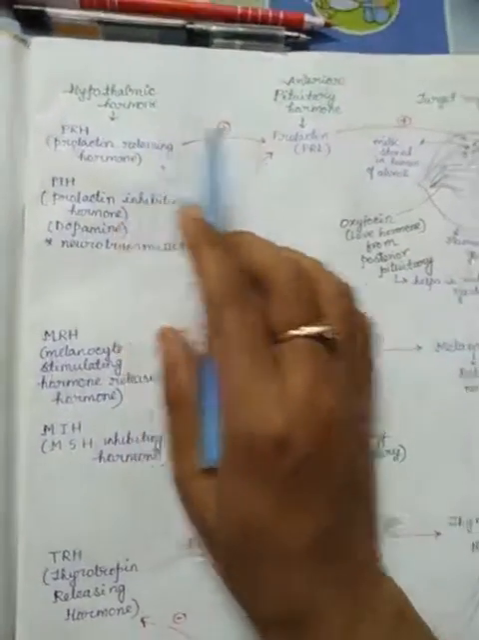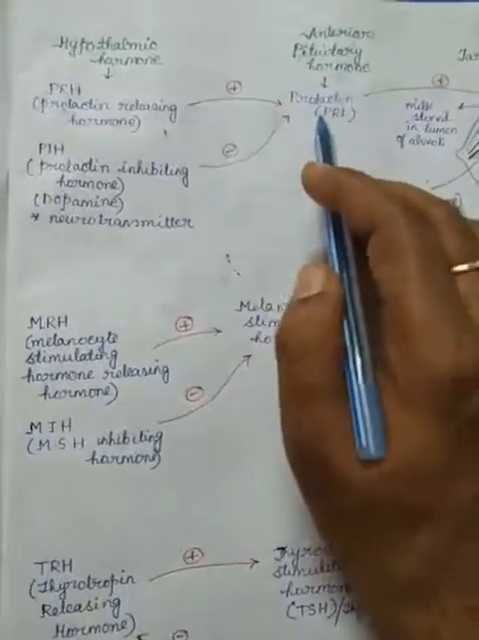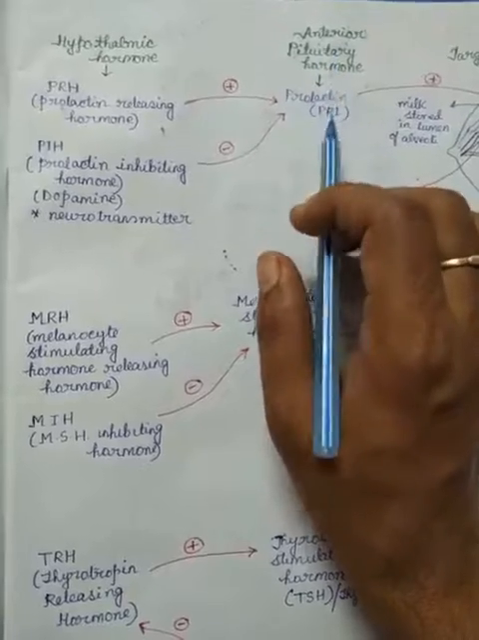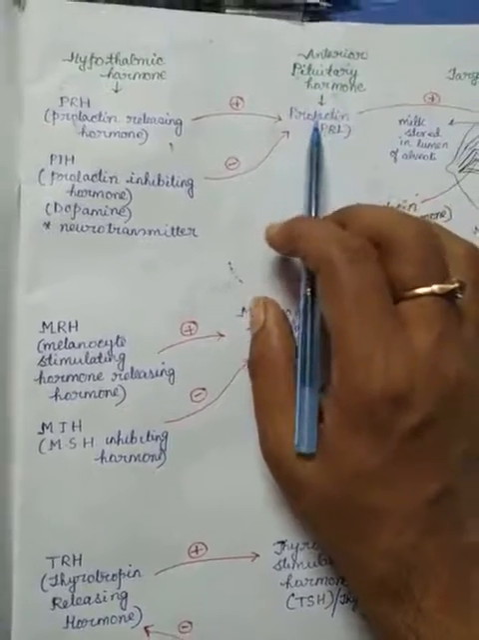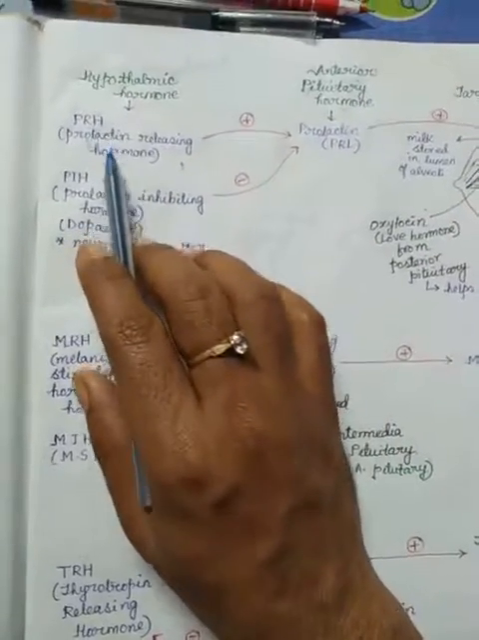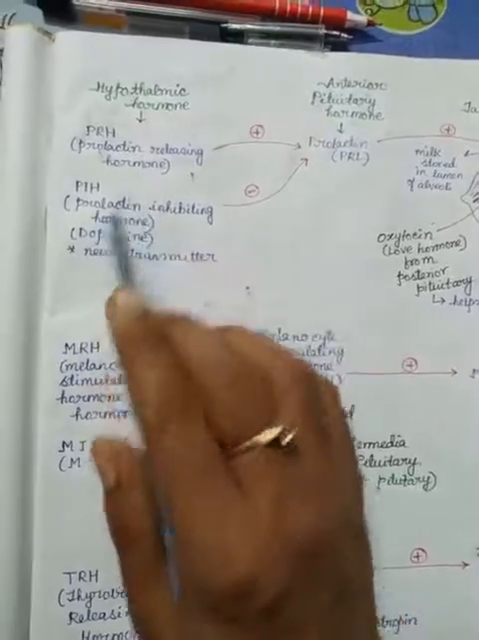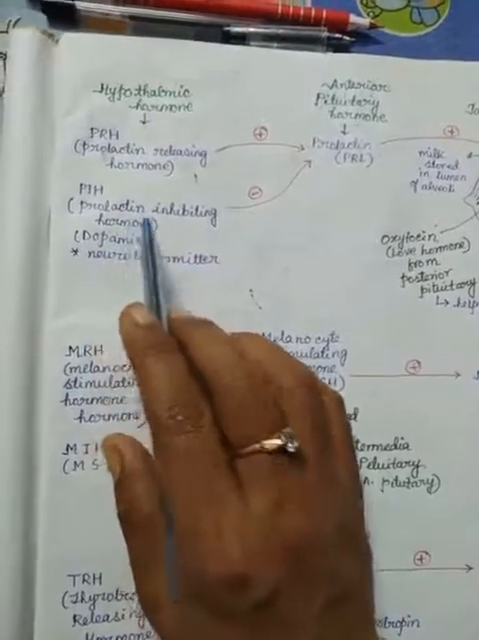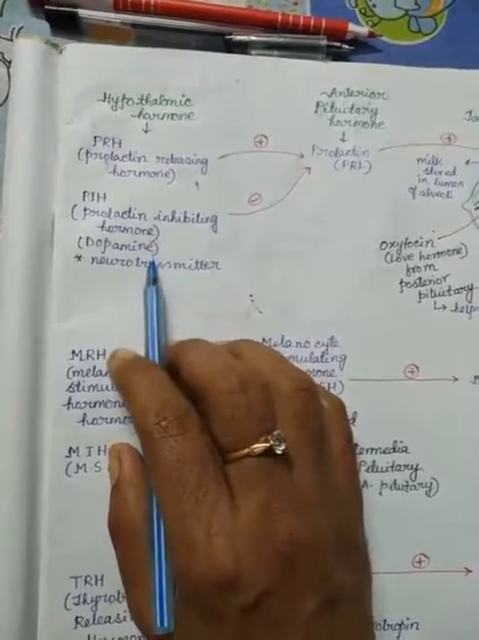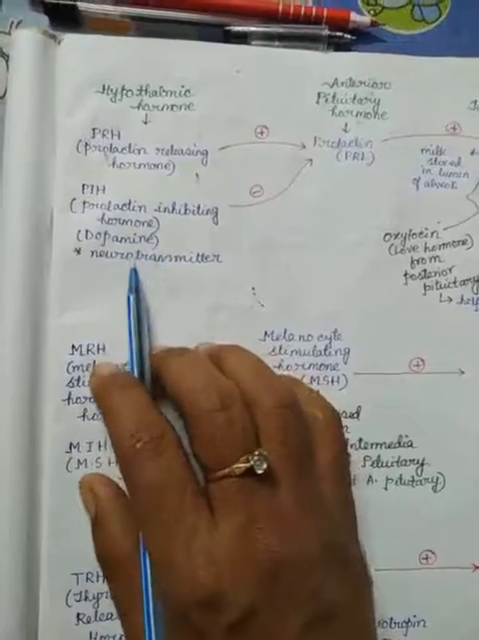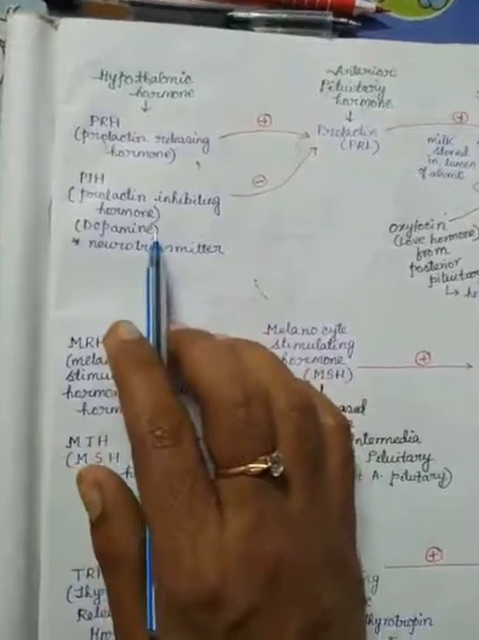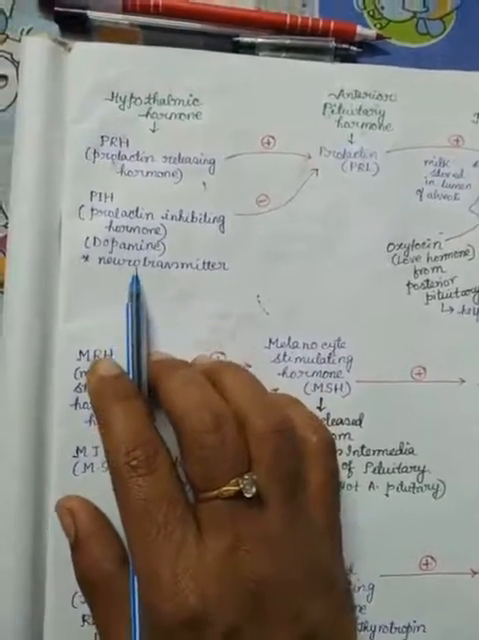Now come to the second hormone. The second hormone is PRL hormone, or prolactin hormone, which is secreted from the anterior pituitary. It is also an anterior pituitary hormone. Prolactin hormone is stimulated by, again, two hormones: PRH, prolactin releasing hormone, and the second one, PIH, prolactin inhibiting hormone. This is also called dopamine, and dopamine is also a neurotransmitter which is secreted from neurons. So it is a hormone as well as a neurotransmitter.